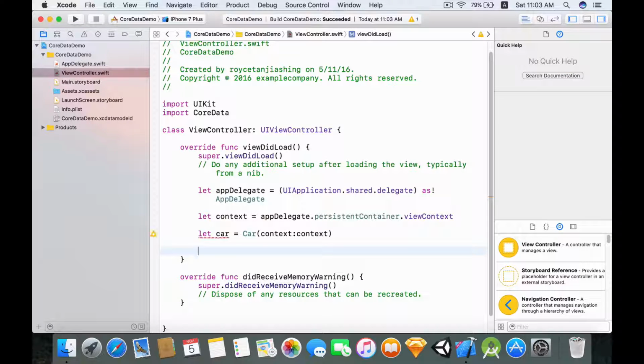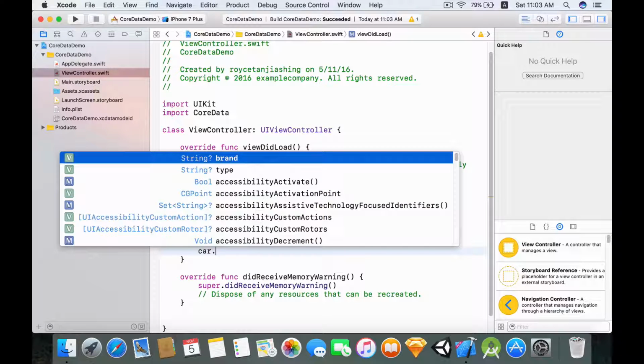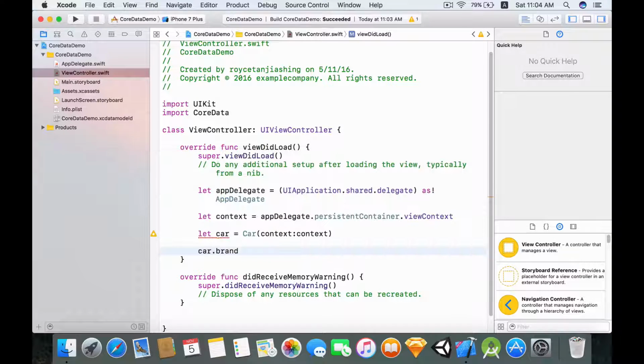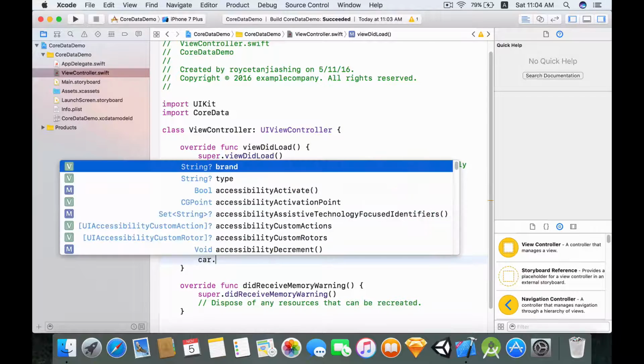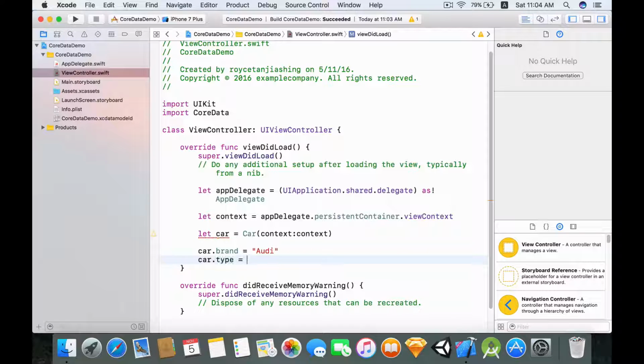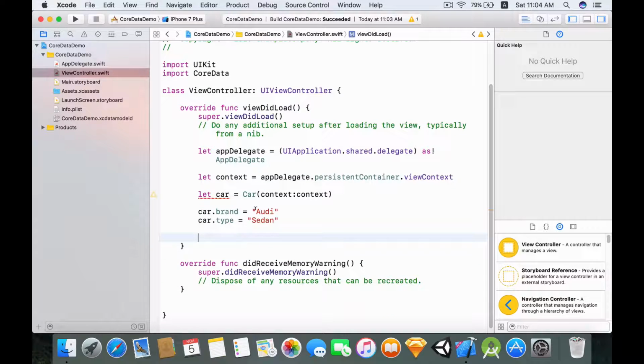Now, since we have created an instance of the car class, we can access the brand and type, which are the following attributes of the car class. So car.brand, you can assign it to, for example, Audi, and car.type equals sedan. Okay, so now that we've assigned these, what we need to do is save that data.